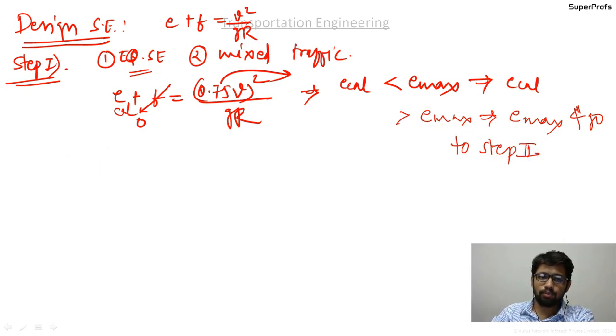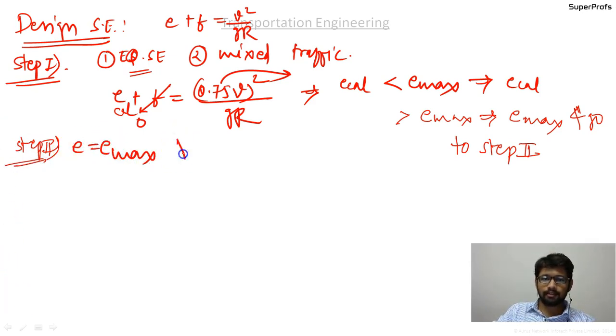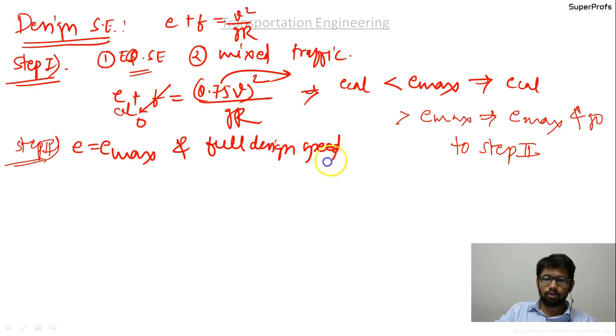In step 2, what we do is use e equal to e max and full design speed, and here the formula gets modified to e max